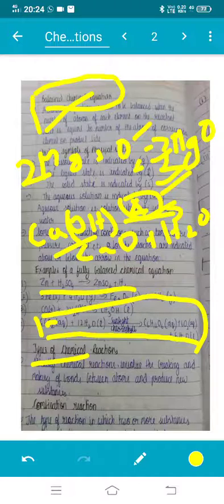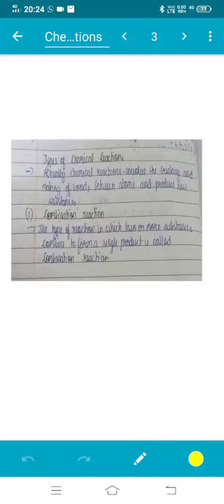The types of chemical reactions. First, the combination reaction. Combination reactions are reactions in which two substances combine to form a single substance. It means, when a 1 rupee coin and another 1 rupee coin combine to form a 2 rupee coin, the two are equal. So this also applies in a chemical equation. You can apply this knowledge.